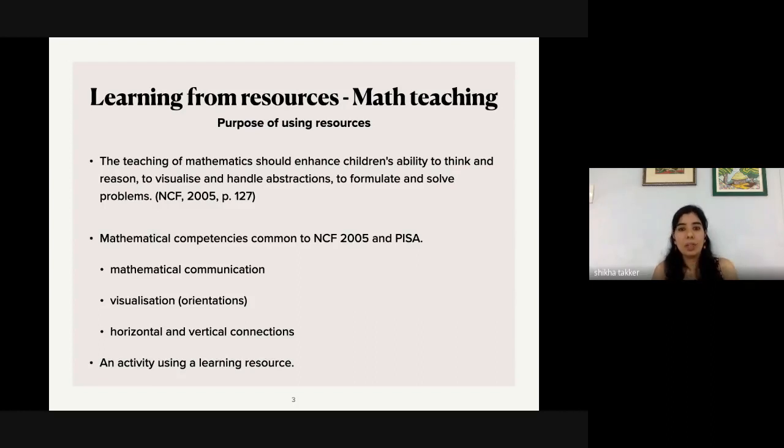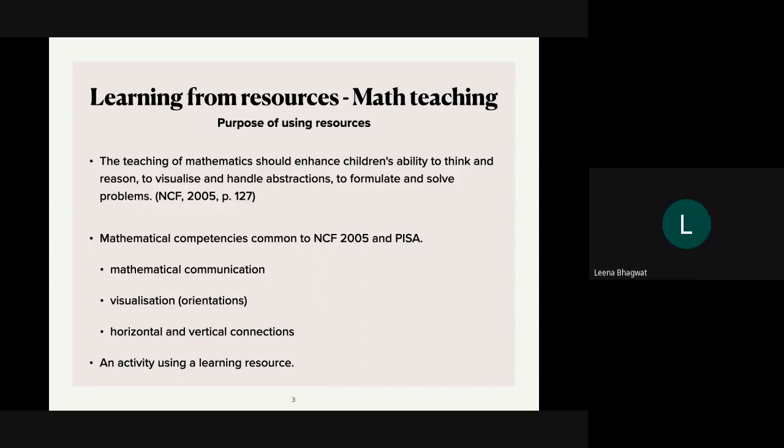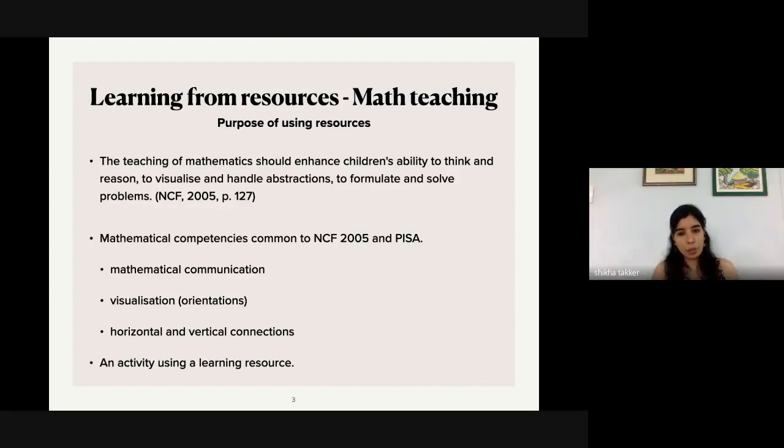If you have heard about some of the Piagetian tasks, in the initial grades you keep 4 coins in a line and then you keep 4 coins below them, but you keep some space in between them. And then you can talk about whether the number of coins in each line is the same, has the space increased, what has increased, etc. So objects or learning resources basically help us in thinking and reasoning.